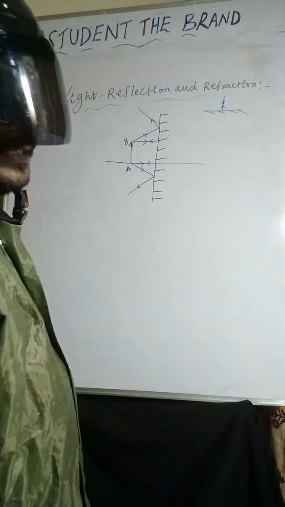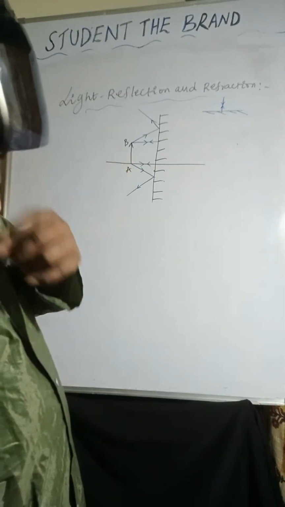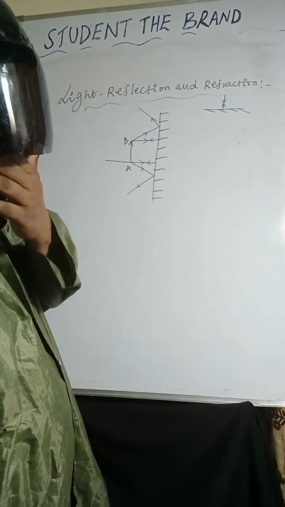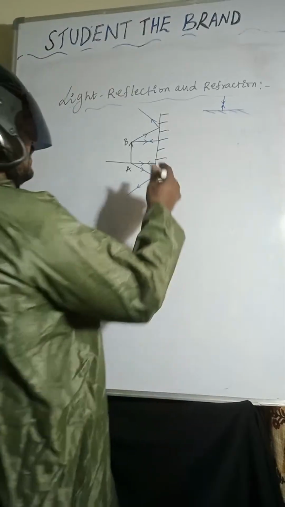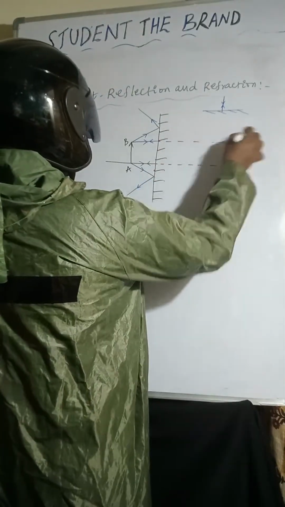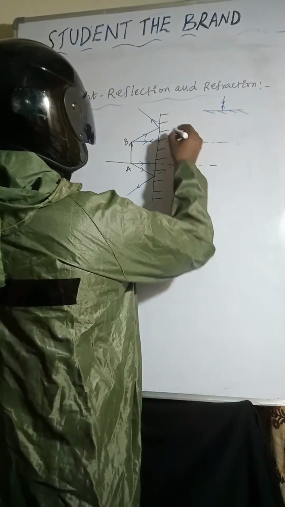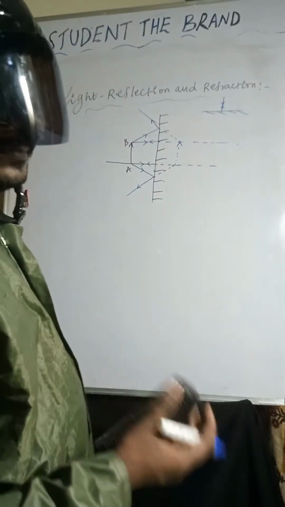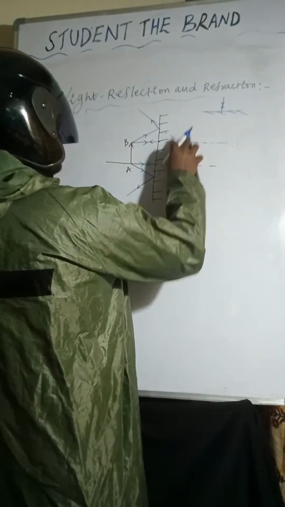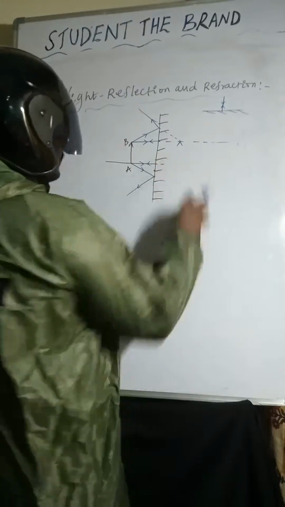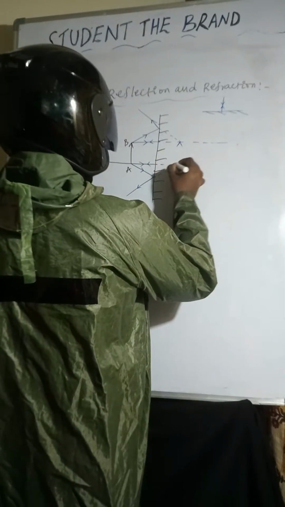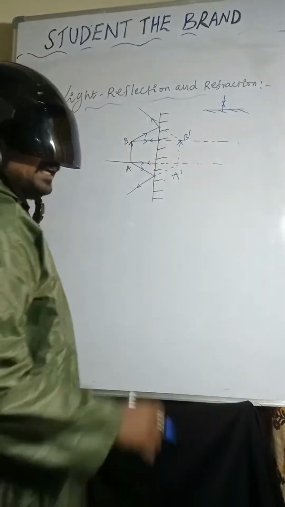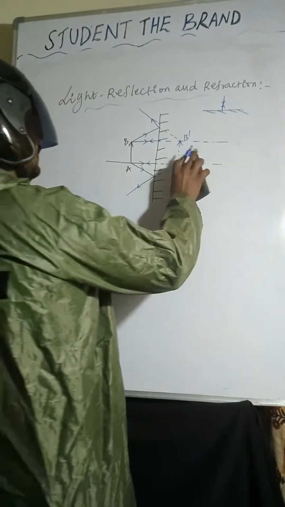If you extend these light rays, they meet at A dash and B dash.